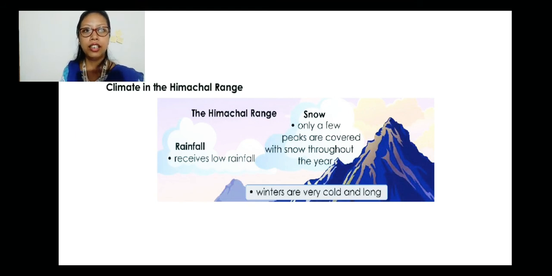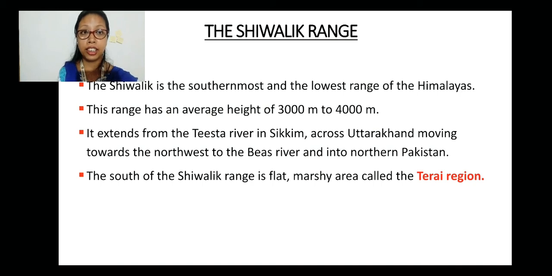Okay. Now let's move to the third range, which is the outer range. It's the Shivalik range. The Shivalik is the southernmost and the lowest range of the Himalayas. So these are the lowest of the Himalayas, and these are called the Shivalik range. This range has an average height of 3000 meter to 4000 meter. Remember the average height of the Shivalik range. It's 3000 meter to 4000 meter.